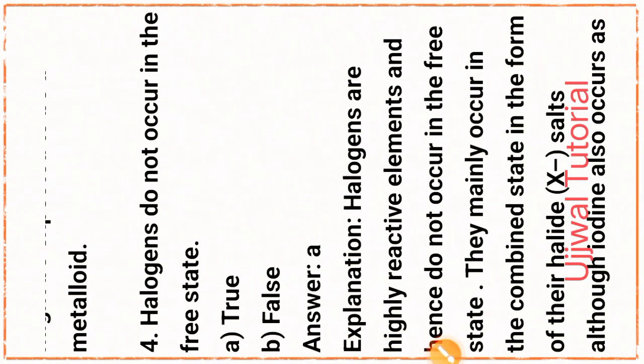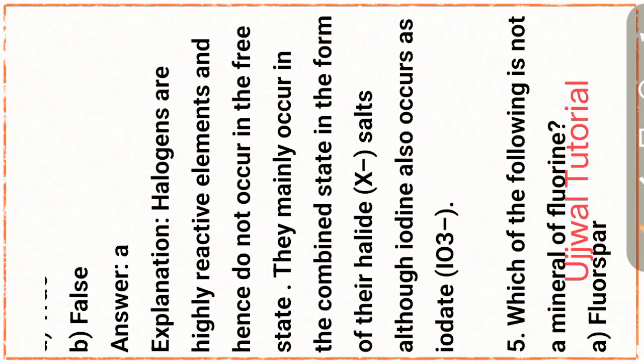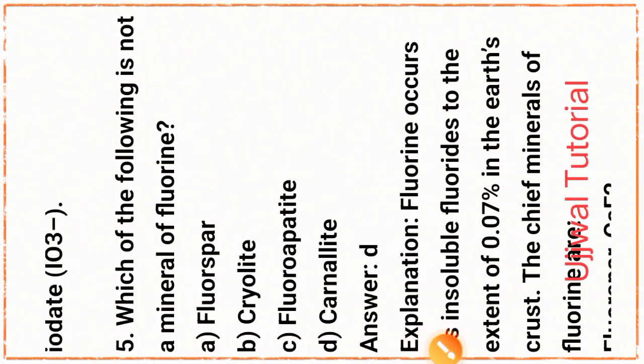Next question: halogens do not occur in the free state. This statement is always true. To explain this part, halogens are highly reactive elements and hence do not occur in the free state. They mainly occur in the combined state in the form of their halide salts. Although iodine also occurs as iodate, that is IO3 minus.